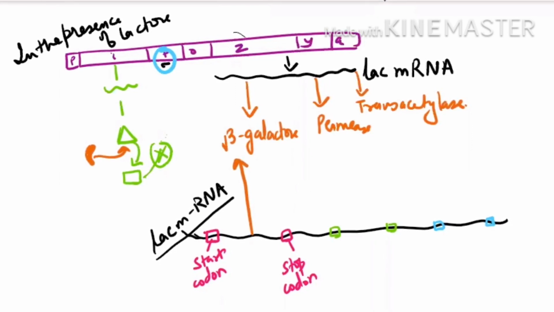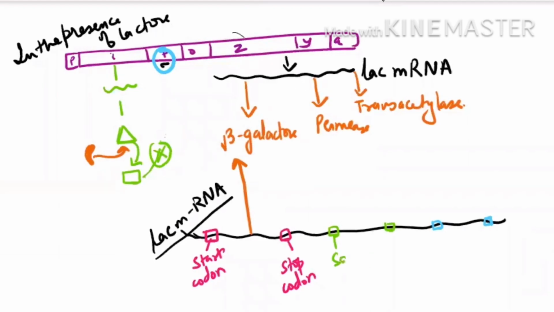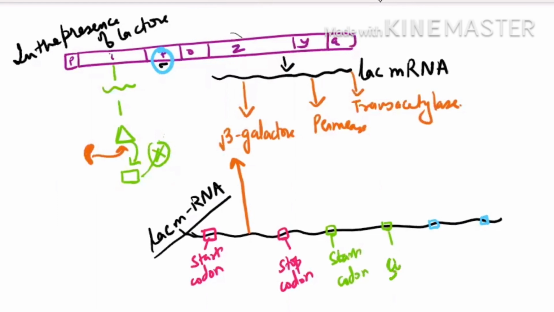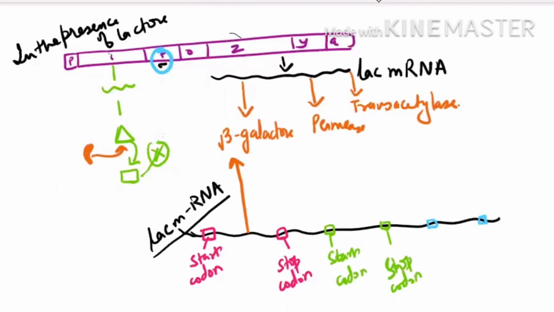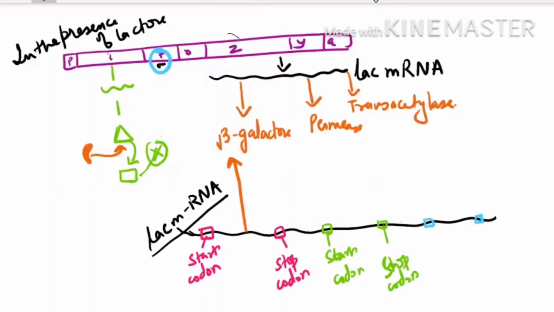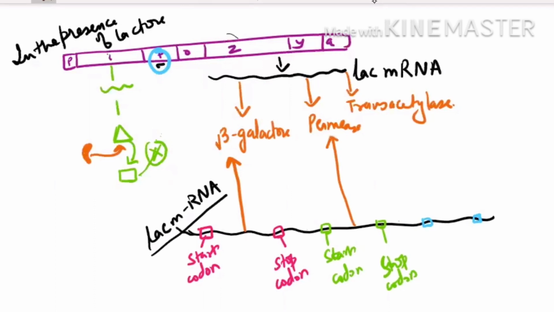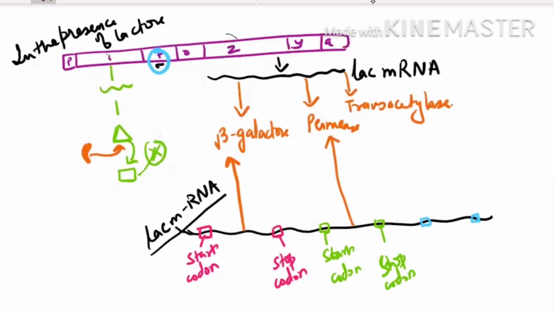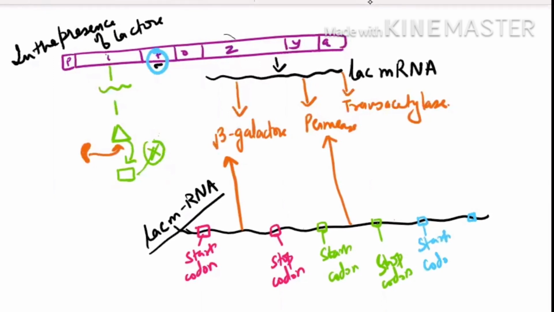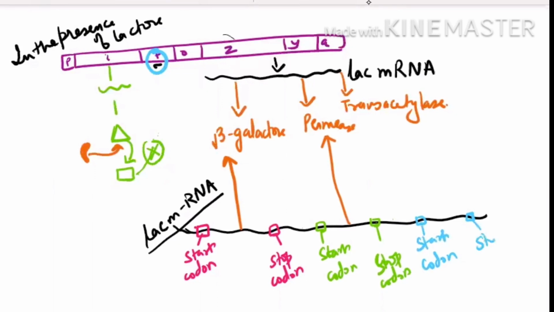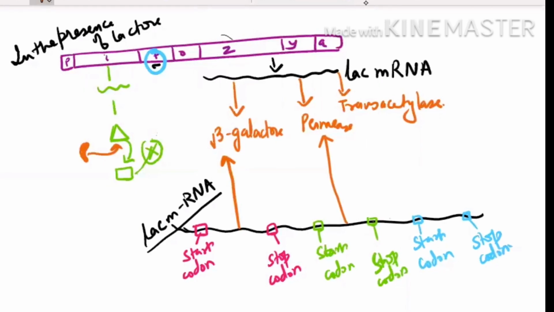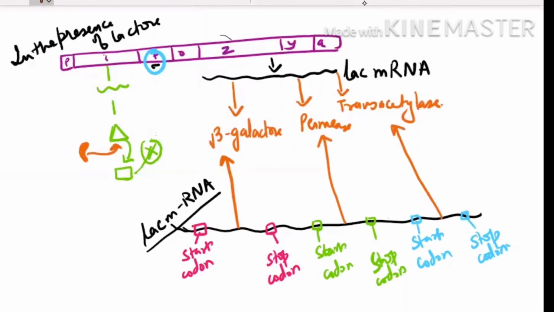This is again the start codon for the permease and the stop codon is there. And again in front of the start codon on this side and at the back of the stop codon, you are having UTR. And this is the one segment which is going for translation to form the permease. This is again a start codon and stop codon for the transacetylase. So this segment will do the translation for this enzyme.